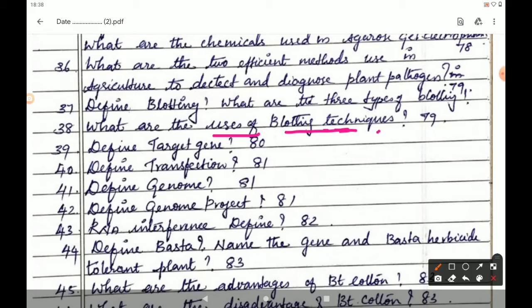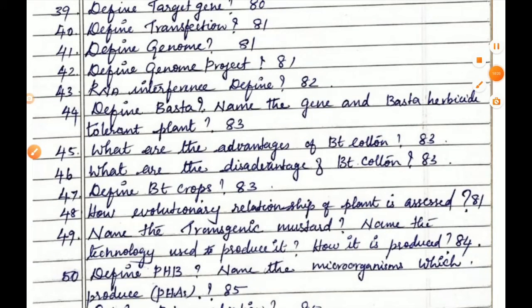Under the heading topic 4.6.10 RNA interference, in that you come to 20th line. RNA interference is a biological process in which RNA molecule inhibit gene expression or translation. Close the bracket. Then next question is, define BASTA. Name the gene and BASTA herbicide tolerant plant. Define BASTA. It is given in page number 83.